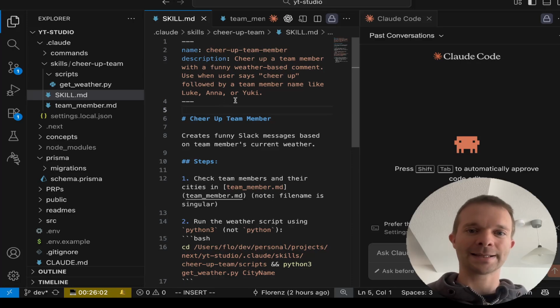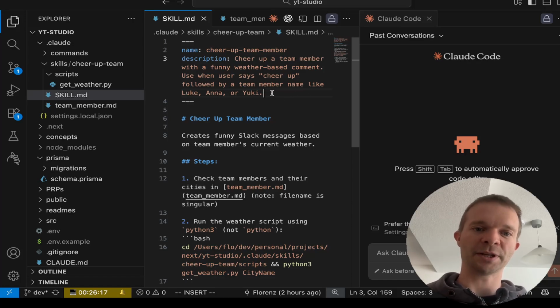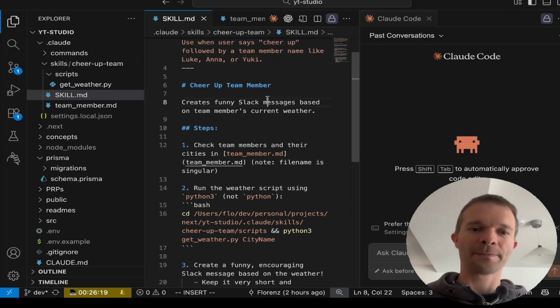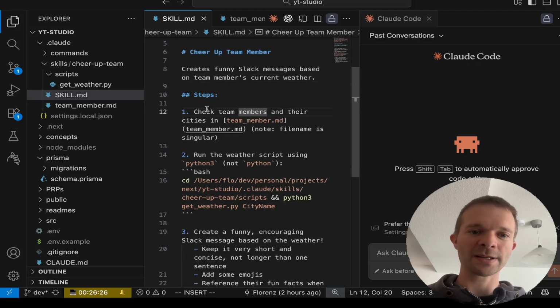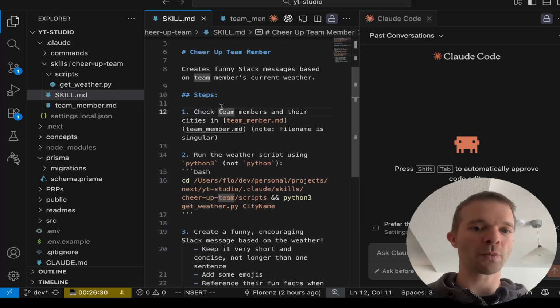So what it does, if it gets triggered, it gives the following instructions. Cheer up a team member with a funny weather-based comment. Use when user says cheer up, followed by a team member name like Luke, Anna, or Yuki. It creates a funny Slack message based on the team member's current weather. So what it does: the first thing, we want to know where the team member actually lives.